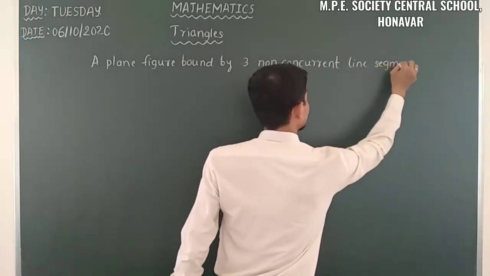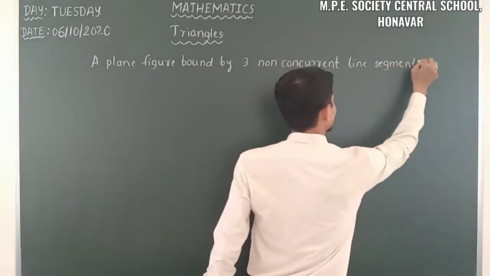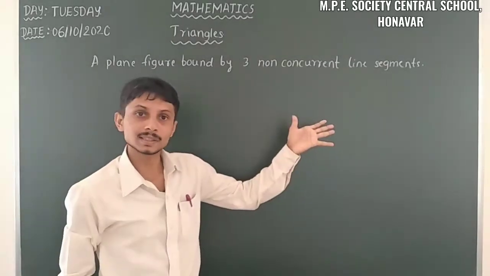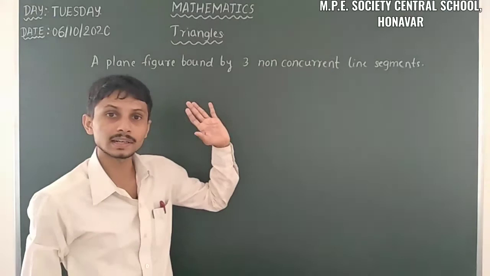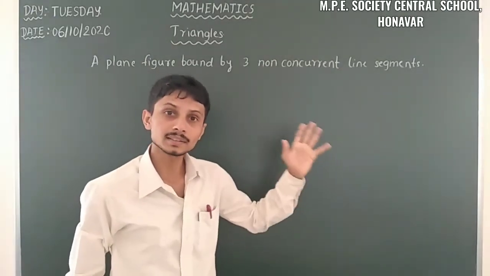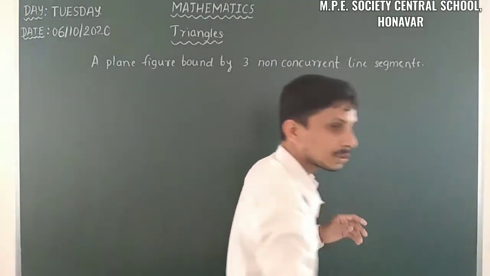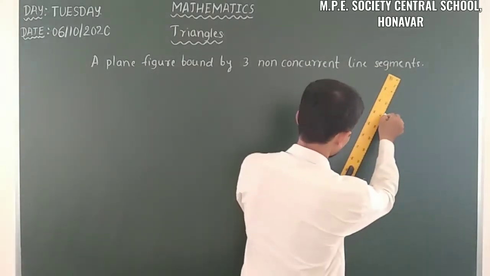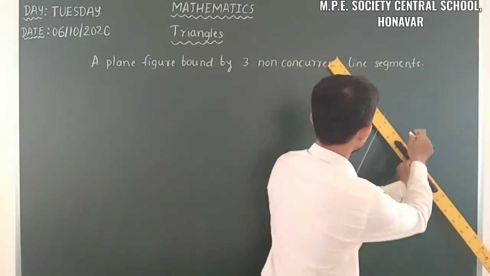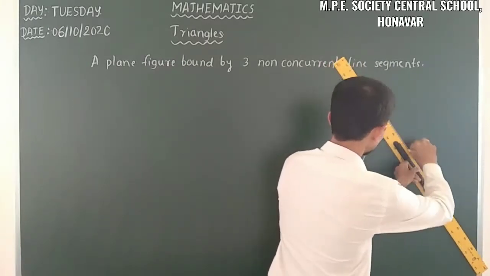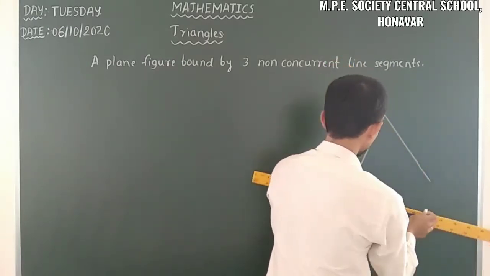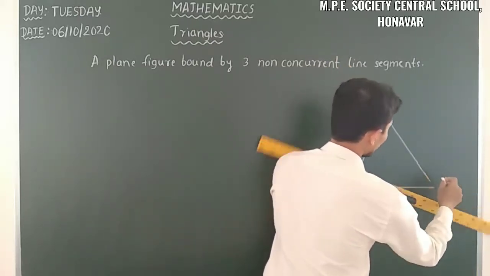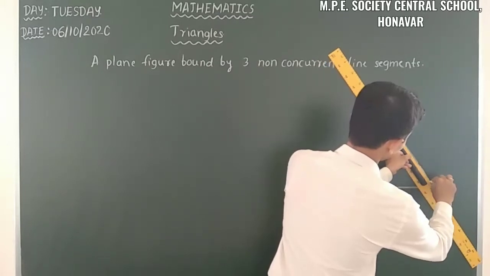Yes, so here we have some line segments, that means 3 non-concurrent line segments. We want 3 line segments here, so it must follow the principle of non-concurrency. Yes, I will take 3 line segments here. So from 3 line segments we have to construct a triangle.